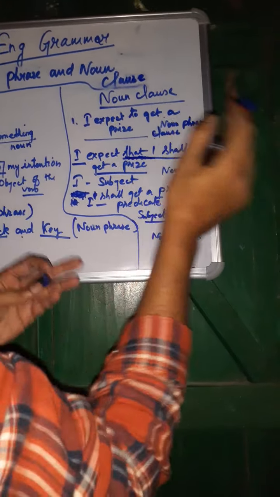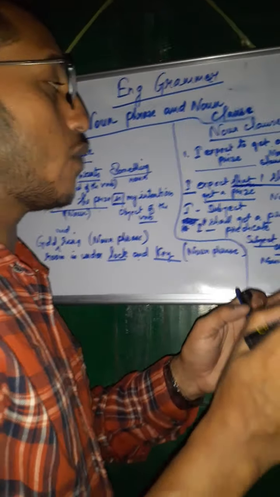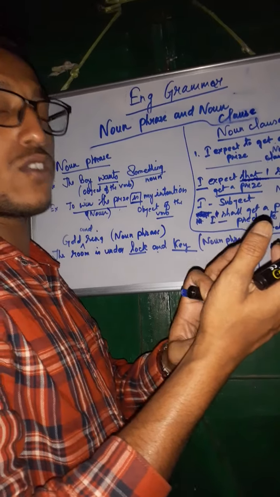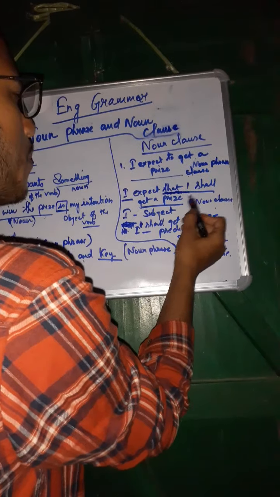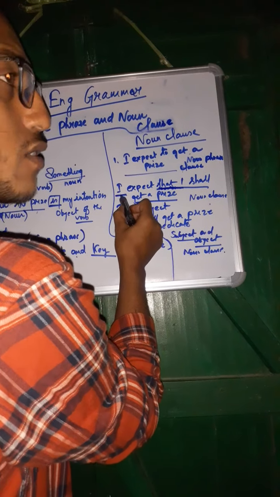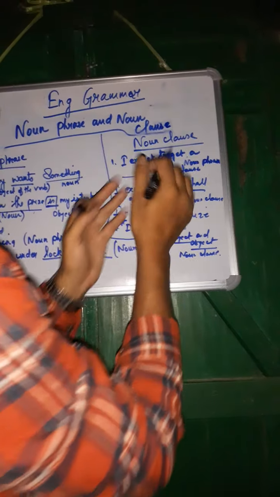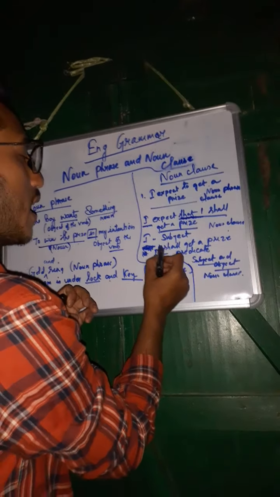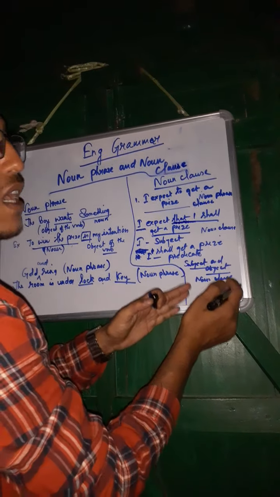Now, if we go for the noun clause, I expect to get a prize becomes only a noun phrase, because there is no subject and no object, no predicate. But we have read that in a noun clause, both subject and object of its own will be there, and it is a group of words that helps in forming a noun. I expect that I shall get a prize. I expect, here the subject is there. Expect that, here we are putting the conjunction. The conjunction is that, we are joining two words. Here I became the subject, and I shall get a prize becomes the predicate. Now subject and object both are there. That's why it becomes a noun clause.